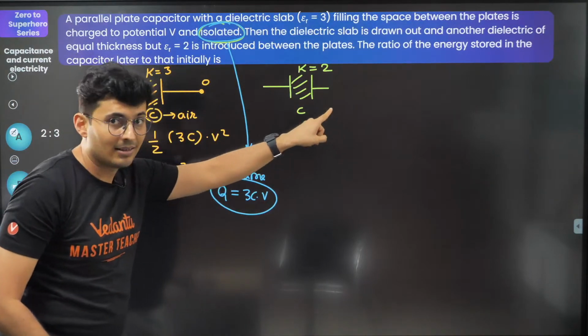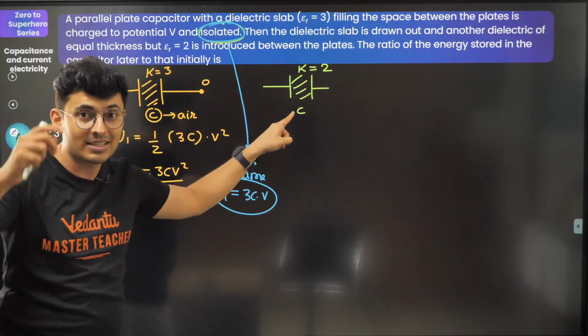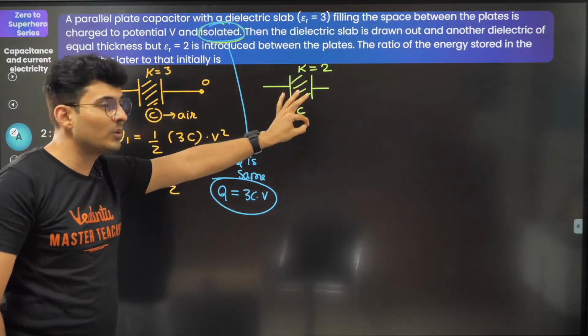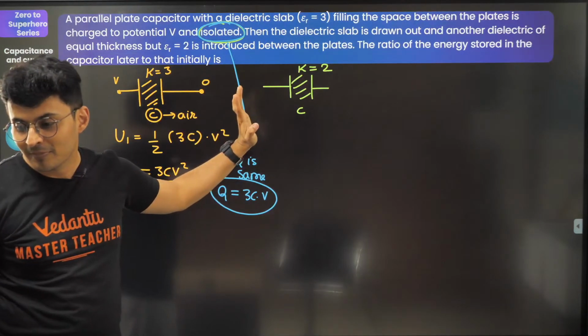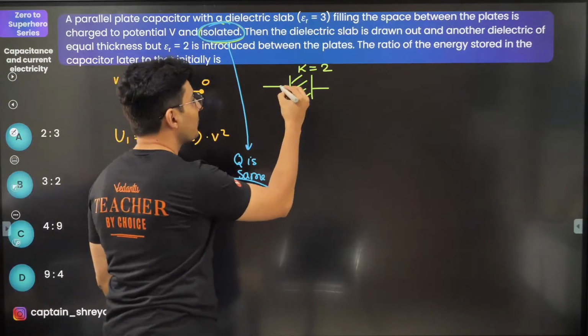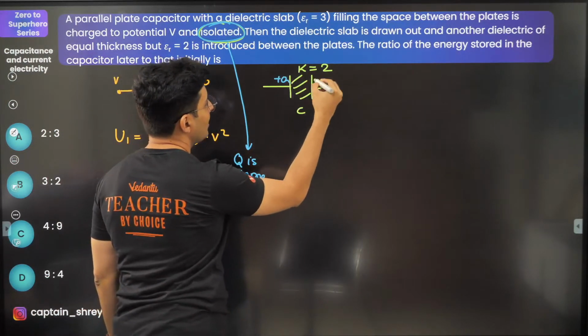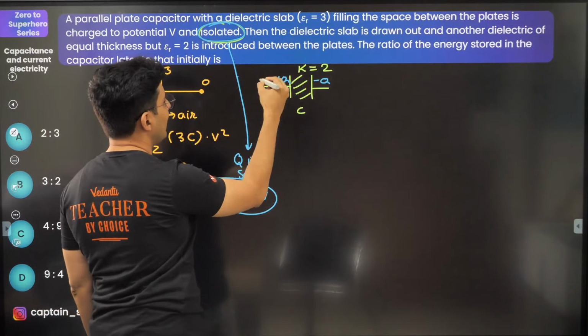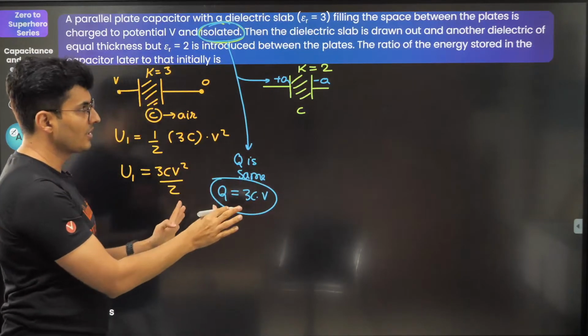So this capacitor does not have V voltage difference. That's the catch. Many students are going to fail here. Yeah, many students are going to fail over here, definitely. So here it will be plus Q, here it will be minus Q, only because it is isolated, charge cannot change.